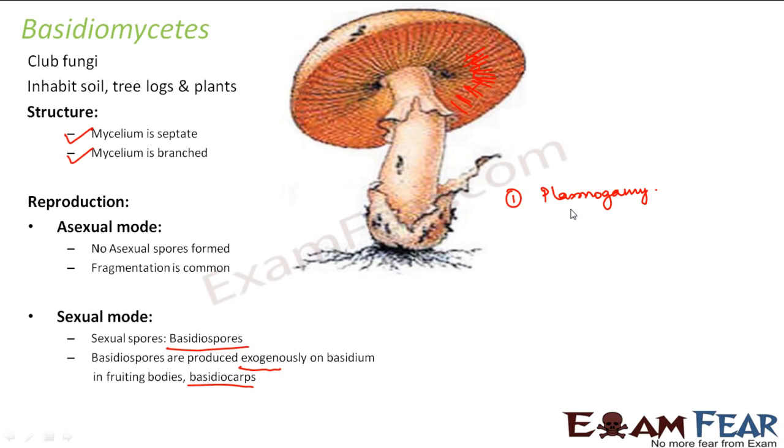The result will be a dikaryotic cell. I discussed all this, right? Dikaryotic means only the cytoplasm of the two cells will fuse. So now we have one cell with one common cytoplasm but two nuclei. That is a dikaryotic, two-nuclear cell. And at this stage, basically, the basidium is formed.